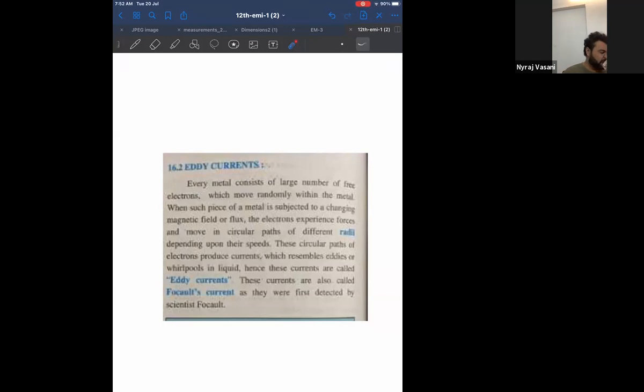Now, what do you need to do? I take a metal. What does a metal have? It has a lot of free electrons, because it's a good conductor of electricity. Now, if I place this metal in a magnetic field, all the electrons will form circles of different radii, depending on the speed. Please look at the screen.